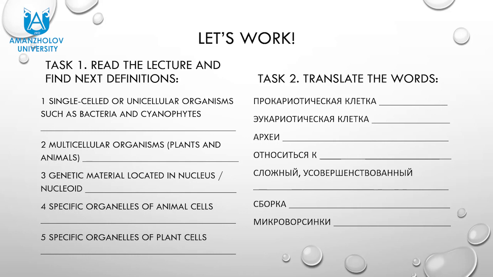So the test number 1, you need to read the lecture again and find the next definitions. First, single-celled or unicellular organisms such as bacteria and cyanophytes. Second, multicellular organisms, plants and animals. The next, genetic material located in nucleus or nucleoid. I think it's not a difficult question for you. And the last questions are about specific organelles of animal and plant cells.